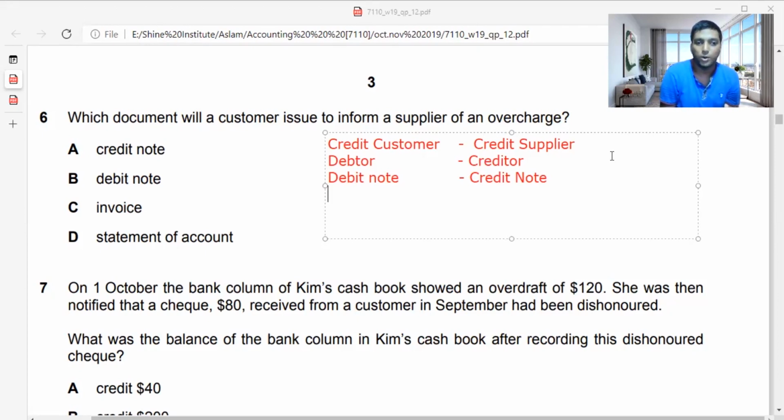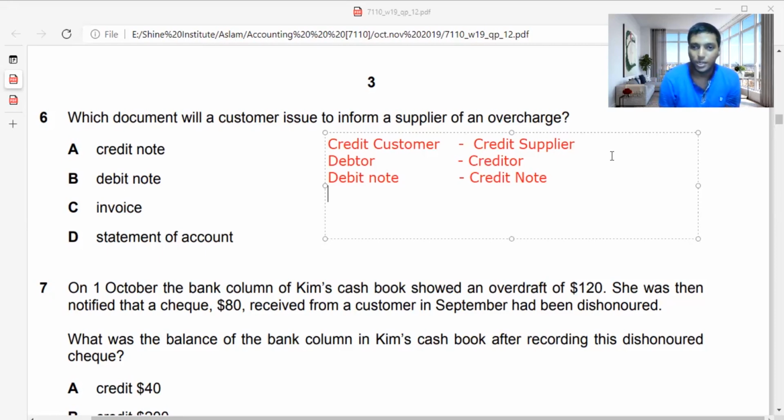You guys already found it. A statement of account will be sent by the supplier to the customer, reminding how much money he owes. An invoice can be sent by the supplier as well as the customer, so it should be said purchase invoice or sales invoice. A credit note is sent by the credit supplier. So the answer is B here.